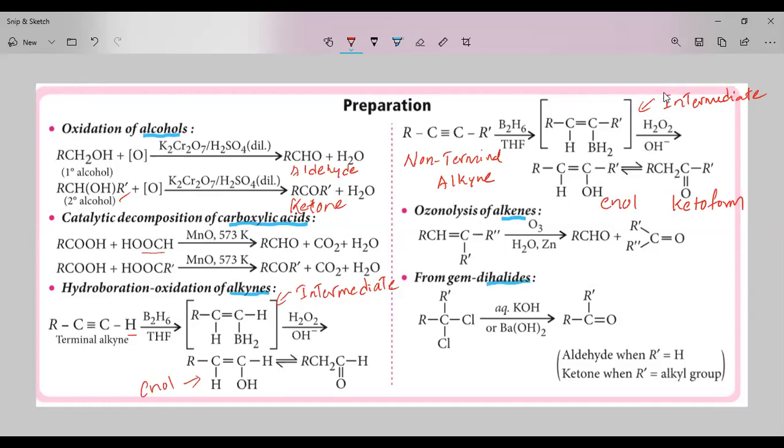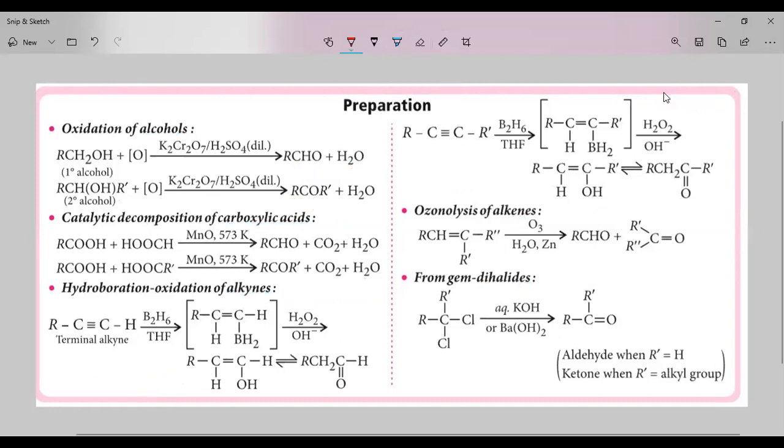Next, ozonolysis of alkenes. Upon ozonolysis of alkenes, what are you going to get? The simple technique is to break at the double bond and add one oxygen on the left and another oxygen on the right. The left part is RCHO, and the right part is R'-C=O-R'.